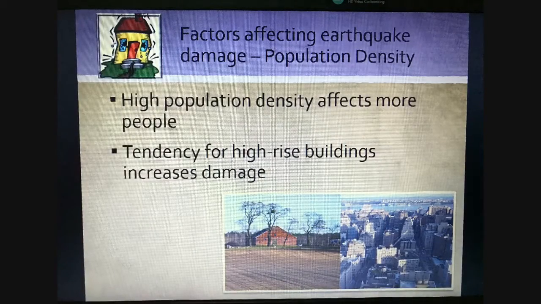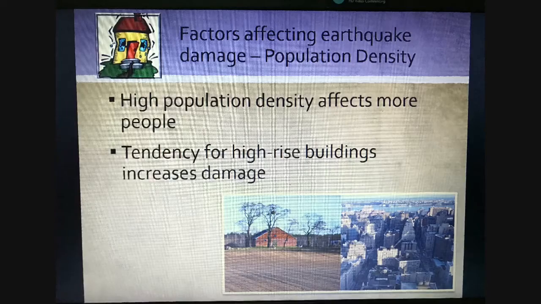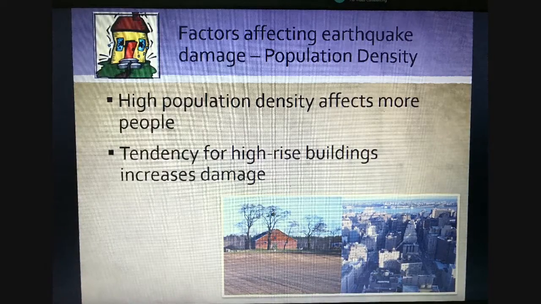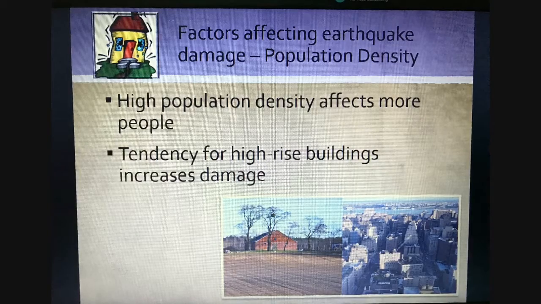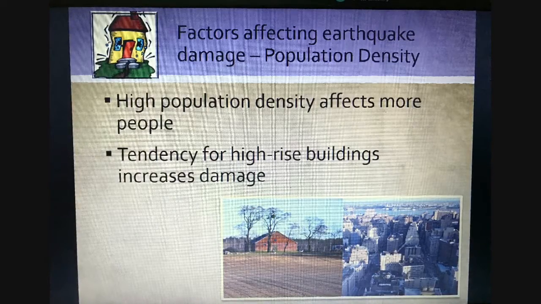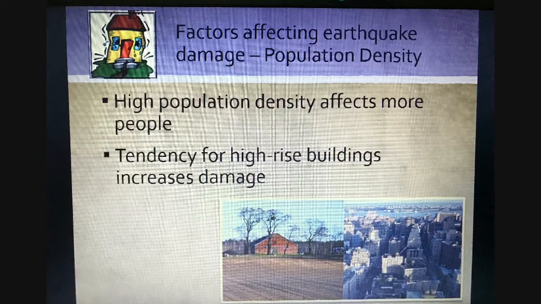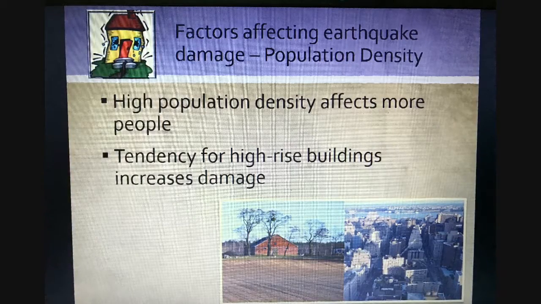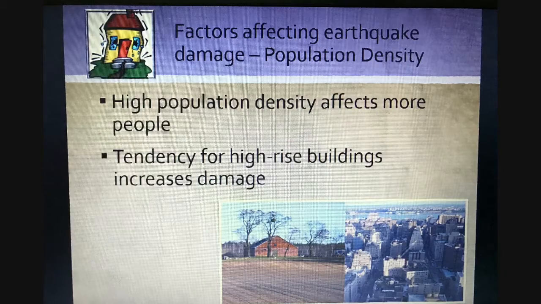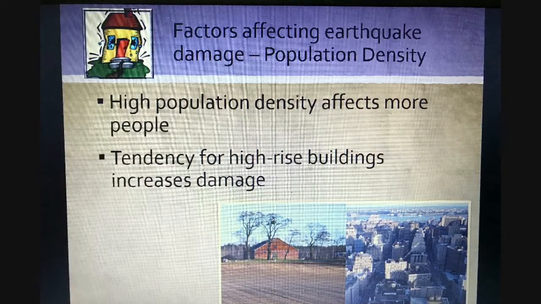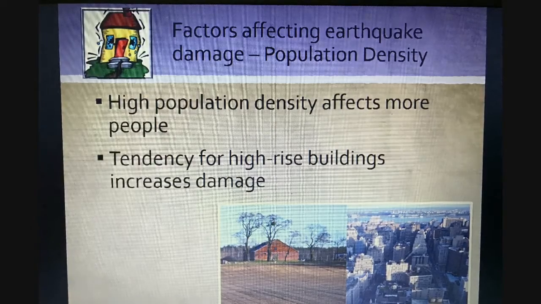Population density refers to the amount of people living in a square area. When you have a higher population density living in the particular area, when an earthquake strikes, there is a higher chance of more people getting hurt. There is also a tendency for areas with high population density to be built with high-rise buildings. And when you have high-rise buildings, the tendency for larger impact and destruction is greater.